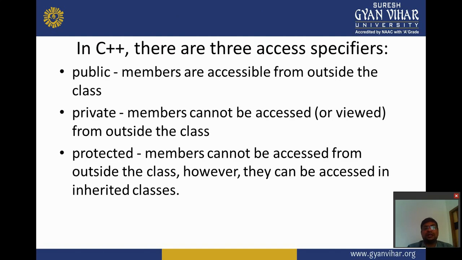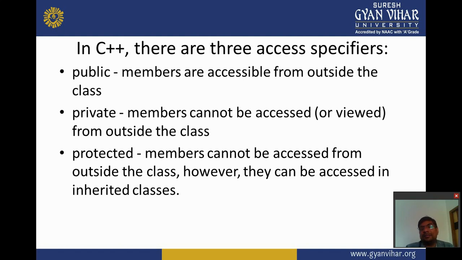So there are three types of access specifier. First is public, second is private, and third is protected. In public, members are accessible from outside of the class in all places, like other classes when we use inheritance and many other functions, outside of the folder, outside of the package.